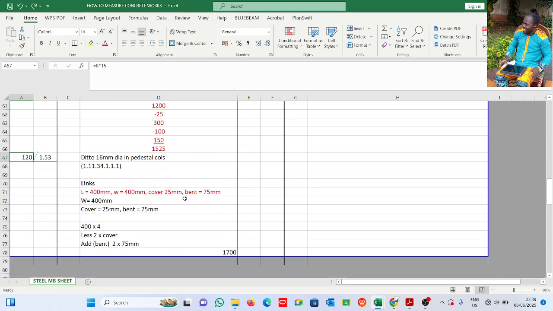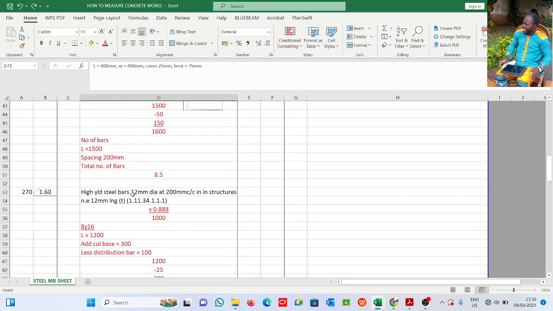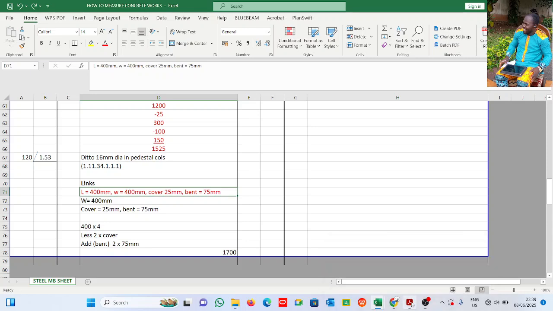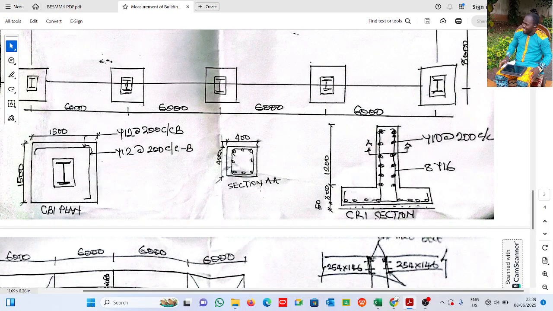Now of course, after the reinforcement in the column, you have the links. We saw that here. This is the link, tying the reinforcement in the columns together. The same thing we did, we're still going to do. Of course, if I can see this link, I need to less cover. If I less cover, I need to add bent because it is very obvious here. Okay, now let's come back to a calculation.